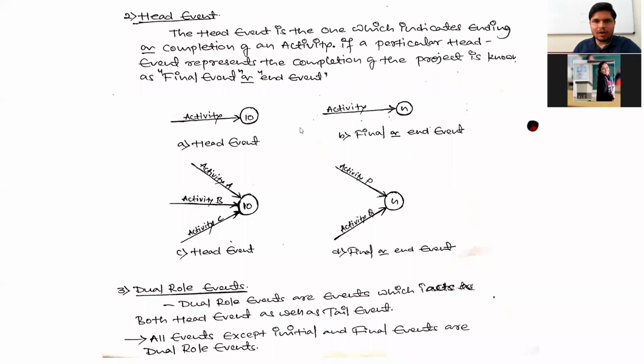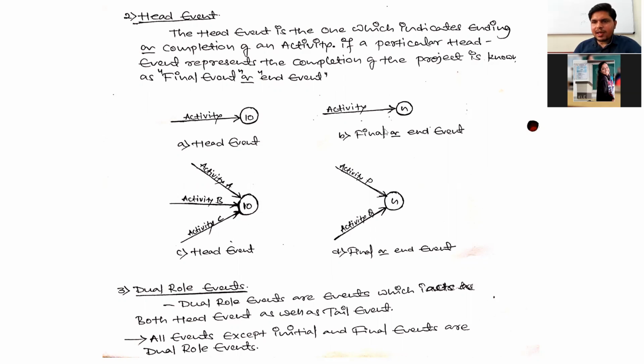Yes, sir. See, here I have drawn some network pieces. First, the head event example. The completion of this activity is represented by event number 10. It means this is the head event for this activity. So the 10th event is indicating the head event for the activity.